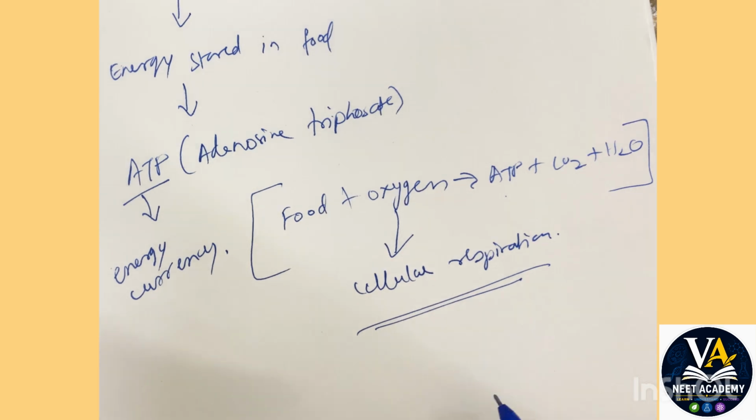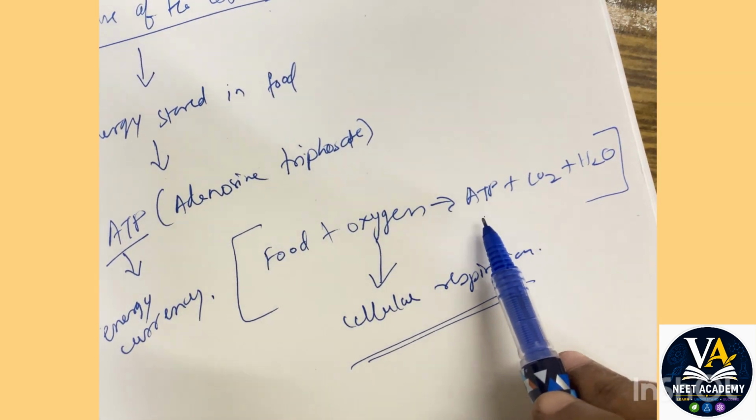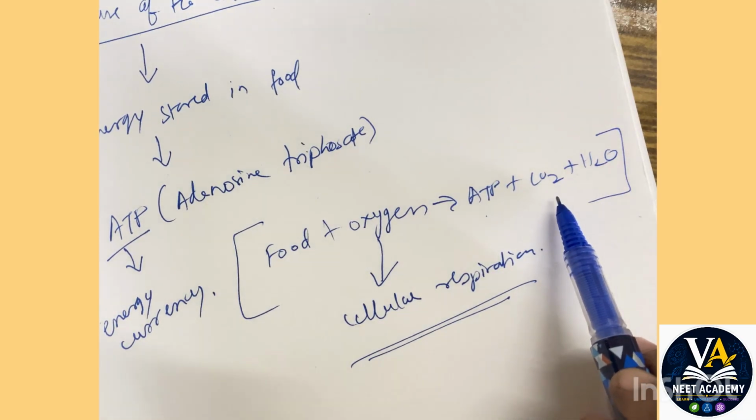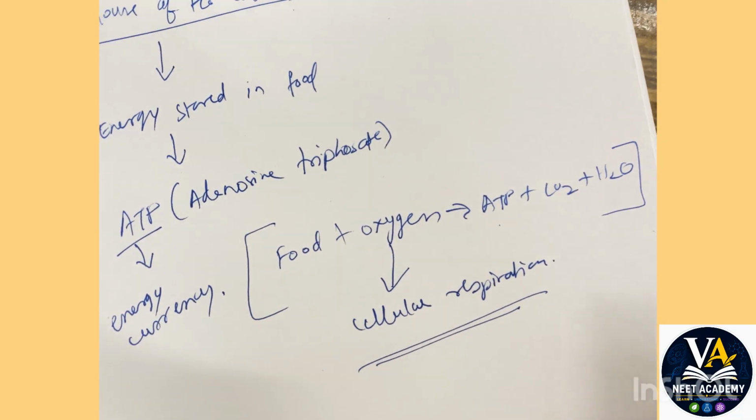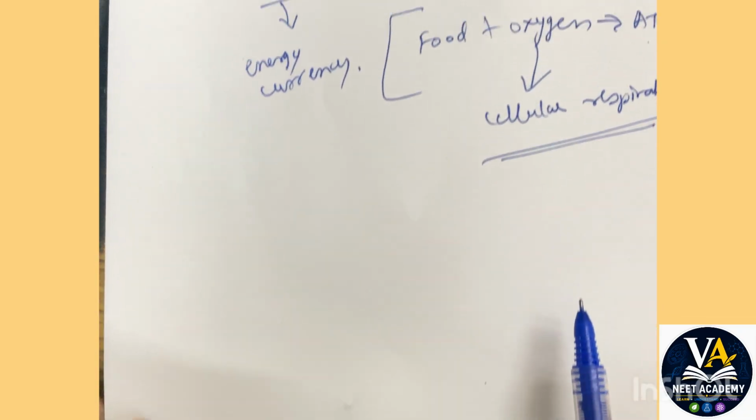So you must know what is cellular respiration. It is the chemical conversion of food in the presence of oxygen to ATP, which is an energy currency of the cell, and carbon dioxide and water molecules. Okay, right. So this is about the ATP molecule.